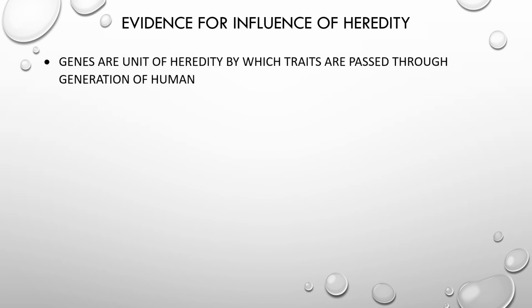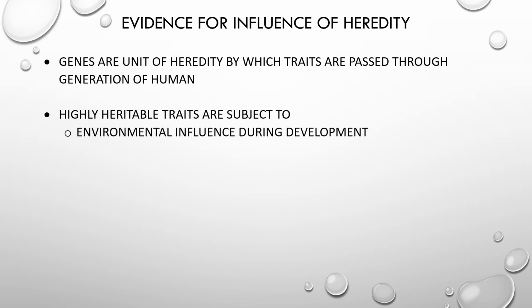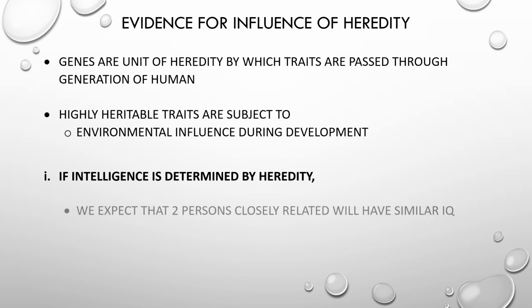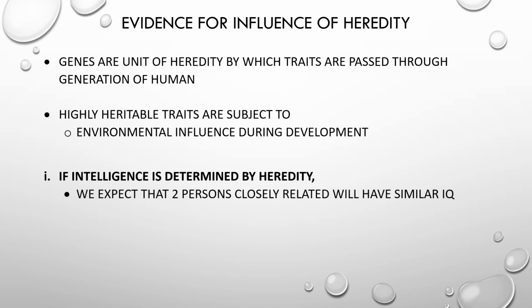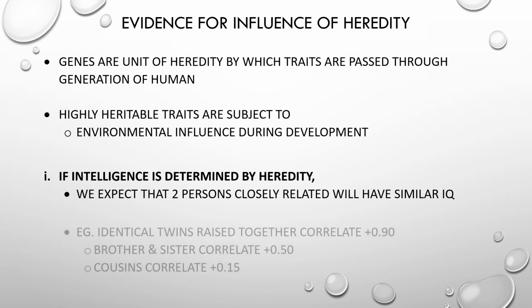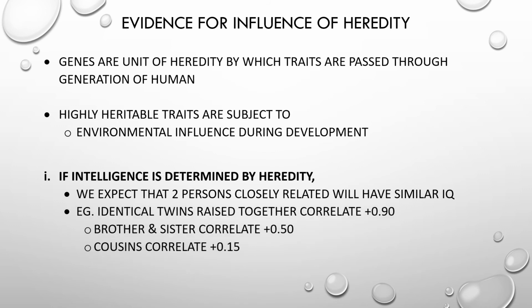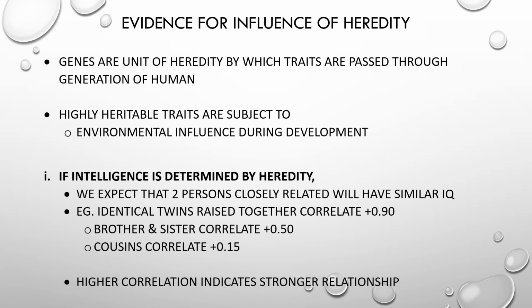Genes are the unit of heredity by which traits are passed through generations of humans. Highly heritable traits are subject to environmental influence during their development. For example, first, if intelligence is determined by heredity, we expect that two closely related persons will have similar IQ. For example, identical twins raised together correlate plus 0.9, brother and sister correlate 0.50, and cousins correlate 0.15. A higher correlation indicates a stronger relationship.